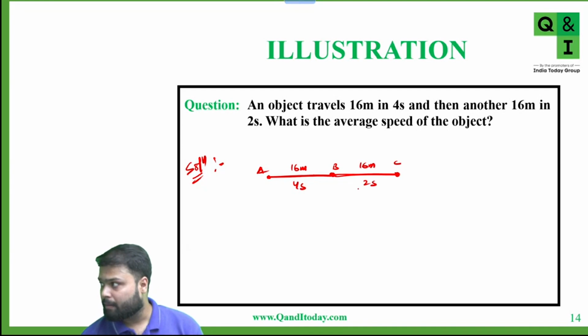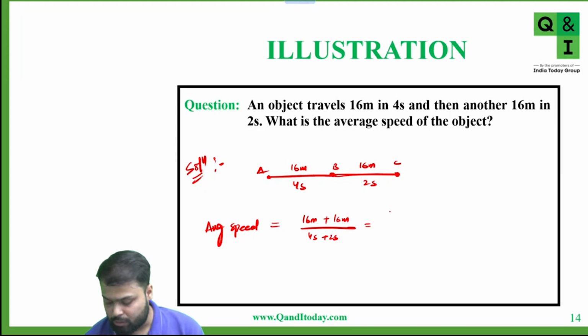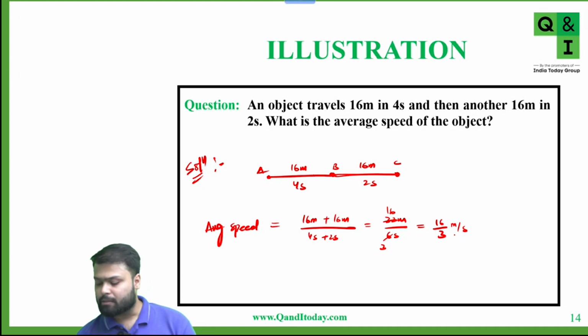We know that average speed is total distance, that is 16 meter plus 16 meter upon total time, which is 4 seconds plus 2 seconds. So this is equals to 32 meter upon 6 seconds, which is equals to 2 into 16, 2 into 3, which is 16 by 3 meter per second, which is 5.3 bar. Yes, this is correct.